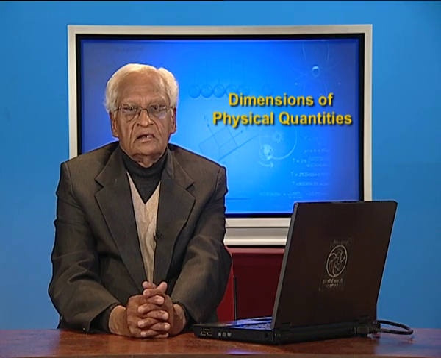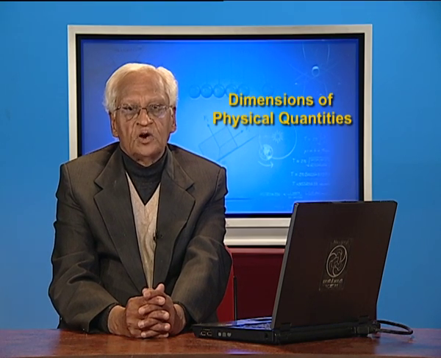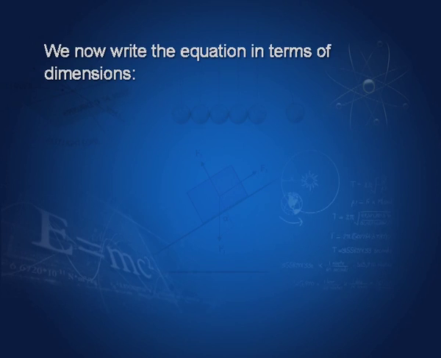We now write the equation in terms of dimensions. On the left hand side, you have L T to the power minus 1. On the right hand side, you have k M to the power alpha, L to the power beta and M L T minus 2 whole to the power gamma.